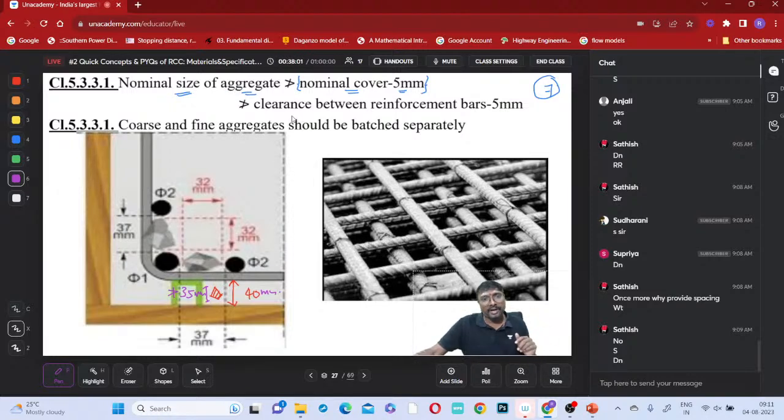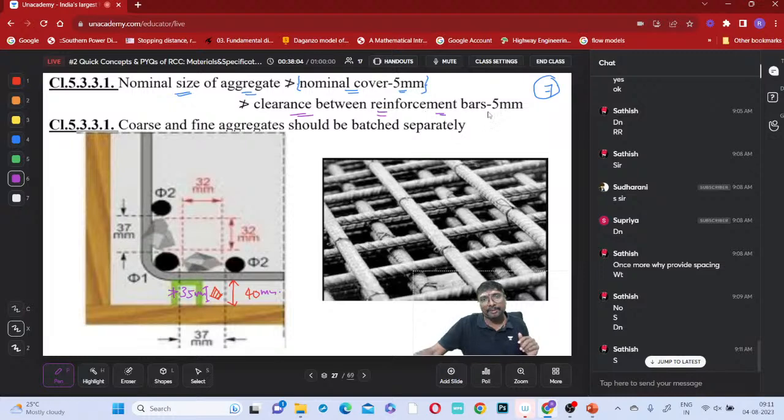And it should not be greater than the clearance between the reinforcement bars minus 5 millimeter. Same reason. The clear spacing between the reinforcement bars, from this bar end to this bar end, let us say it is 37 millimeter. What is the maximum size of aggregate we have to allow? The maximum size we have to allow is 32 millimeter only. It should not be more than 32 millimeter. Why? Same reason. If your aggregate gets stuck there, where will cement mortar come? If cement mortar does not come here, bonding with other particles will not be ensured. Is it clear? First one?